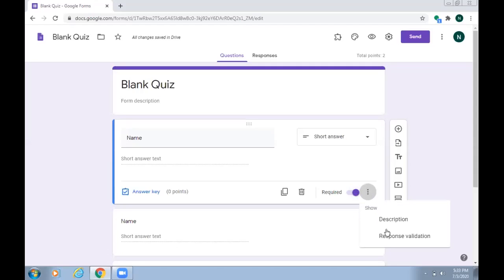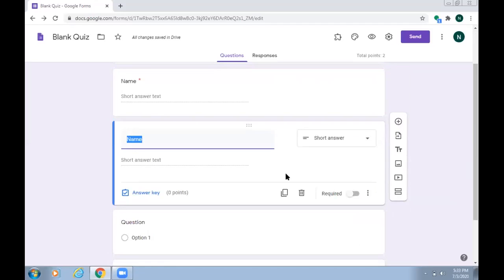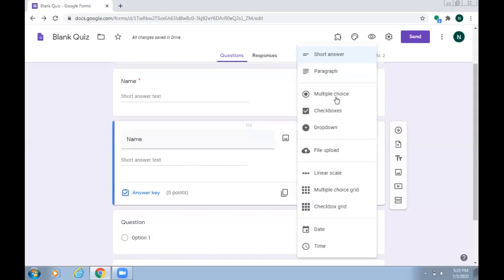Now here you can see two options for description and response validation. Instead of showing this from here, I will show this option from settings. Next, if I want to take an MCQ type question, I will click here again in the next tab, and from here I will select multiple choice question.